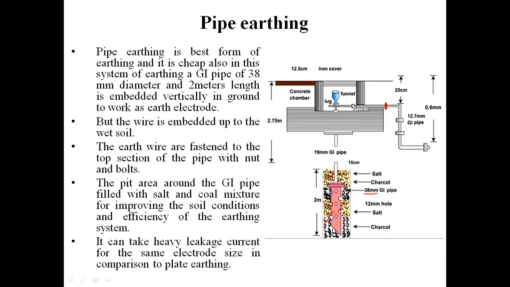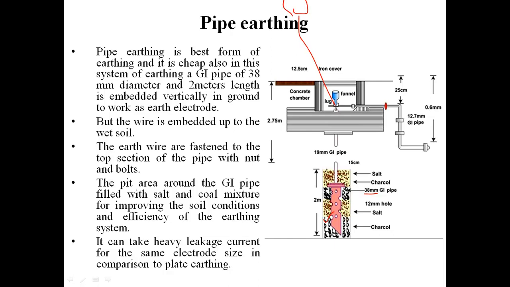Students, this GI pipe is having connection with the earthing wire, and again with the help of nut and bolt the connection to the earthing wire is fixed so that the outer equipment or the outer devices can be connected with the help of what?